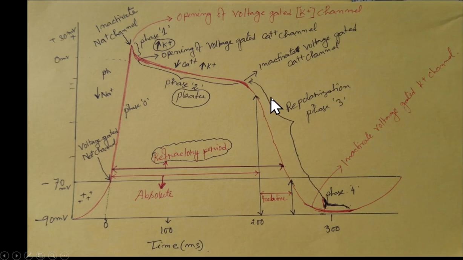Therefore positive ions continue to leave the cell, and the membrane potential drops, bringing the cell back to its resting membrane potential, that is -90. This is repolarization, when the membrane potential comes back to its resting membrane potential.